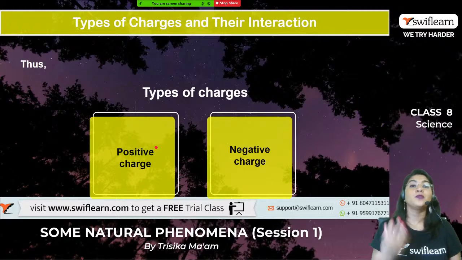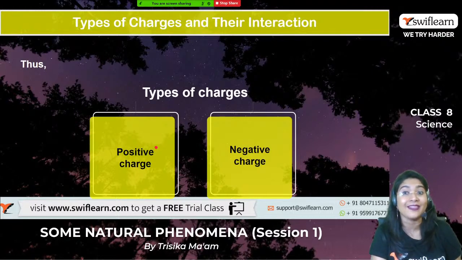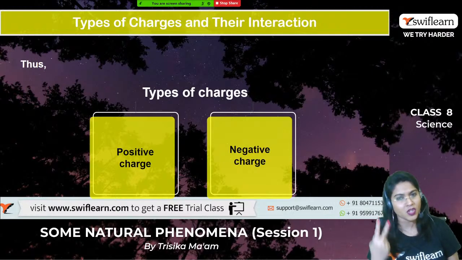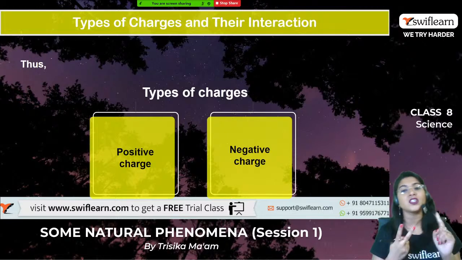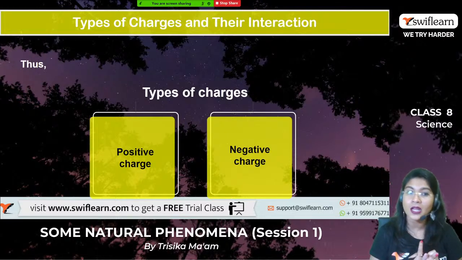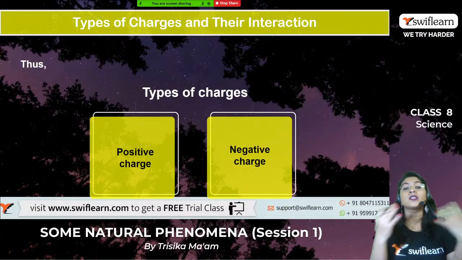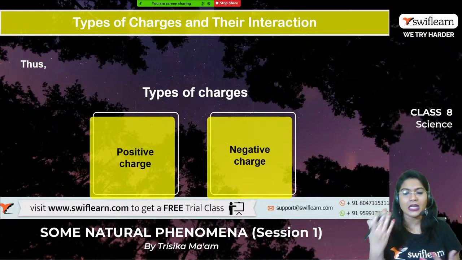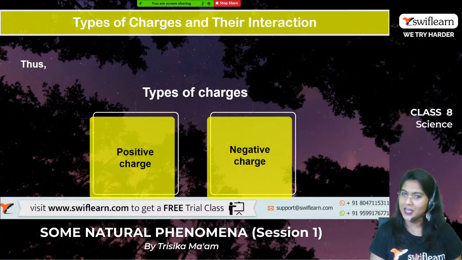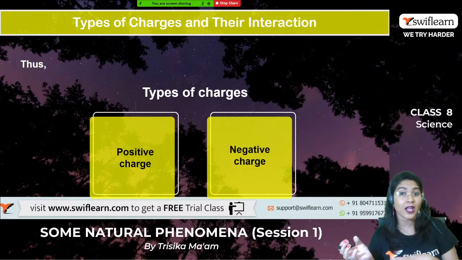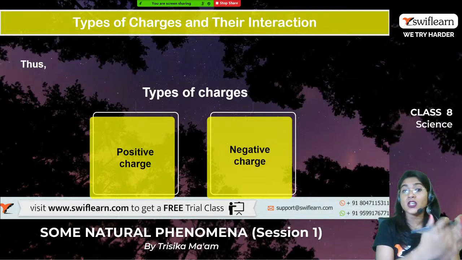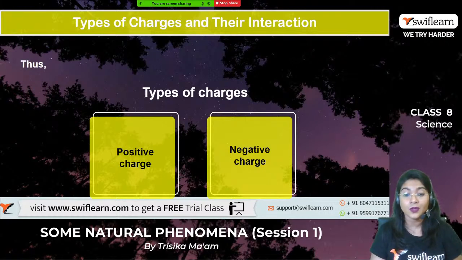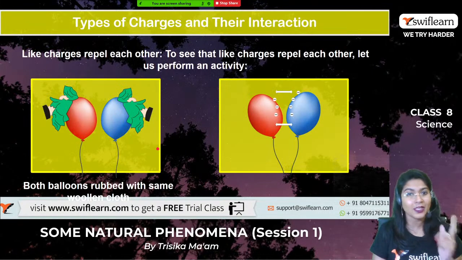Okay, now let us move on to the different types of charges and their interaction. As you already know, there are two main types of charges: one is the positive charge and the second one is the negative charge, right? Now we will see how the positive and negative charges interact with each other. If you have any idea, please share in the chat box how the positive charge interacts with the negative charge, how the positive charge interacts with the positive charge, and the negative charge with the negative charge. Do you have any idea? Yes, definitely you have the idea.